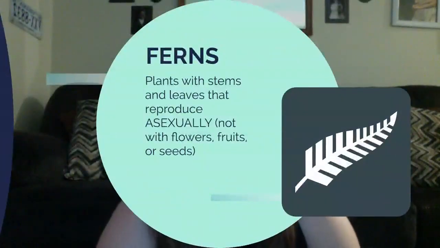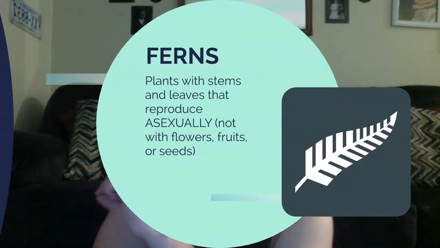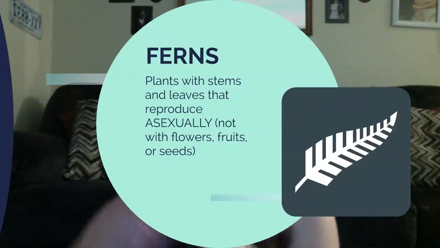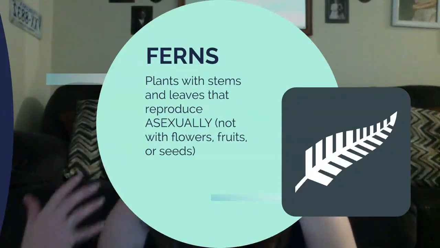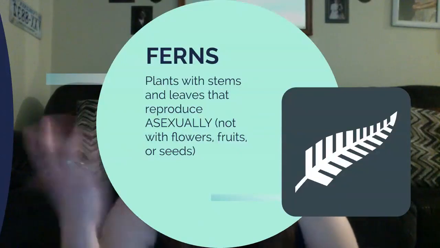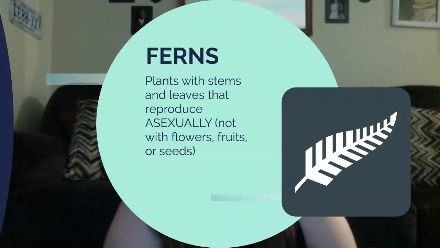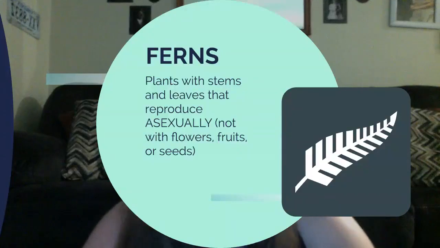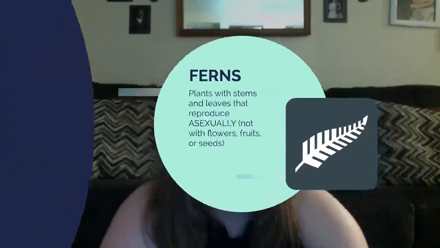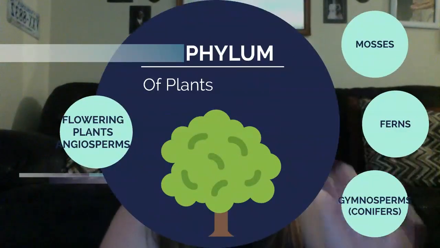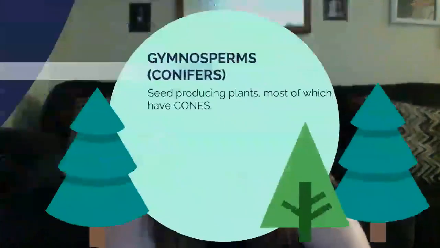Ferns are plants with stems and leaves that reproduce asexually. So what that means is they basically break off a tiny little spore, a tiny little cell, and that is then able to create a new plant. They don't have to combine with another plant of the same species to create new life. They don't have flowers, fruits, or seeds. Instead, they have spores. And the same thing is true with mosses. They have spores, not seeds. Ferns, we think, are actually the oldest type of plant on Earth.